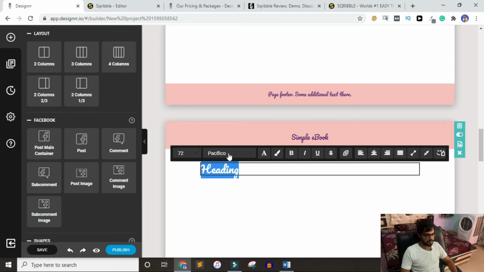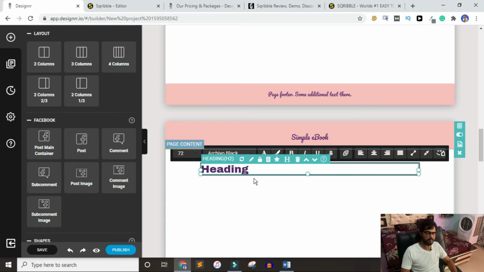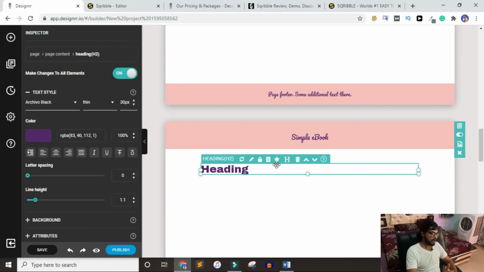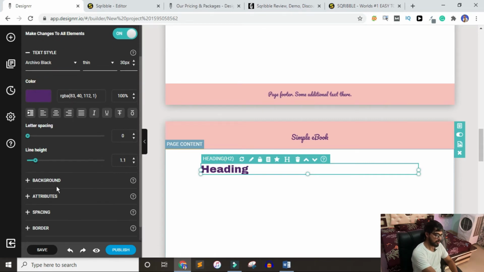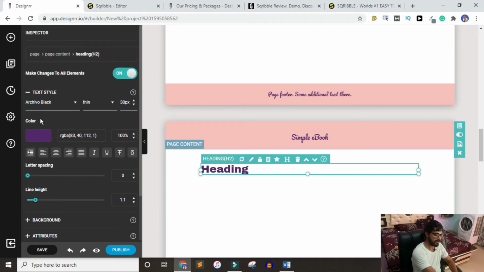So let me just change the font family. Both use the Google Fonts API, but in the designer you have more than 900 font families, while in the Scrabble you have around 300 font families. That is okay for me. I don't know about you. So again, as you can see in the left sidebar, there are a lot of customization features available. These are for the font family and some other things.